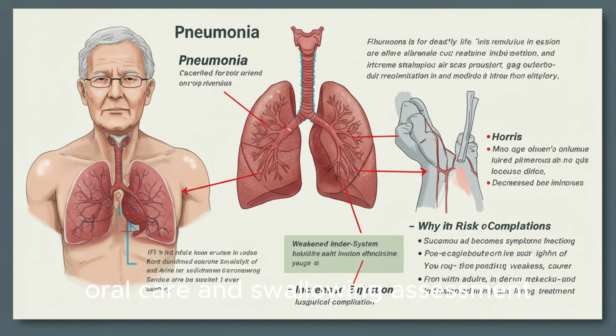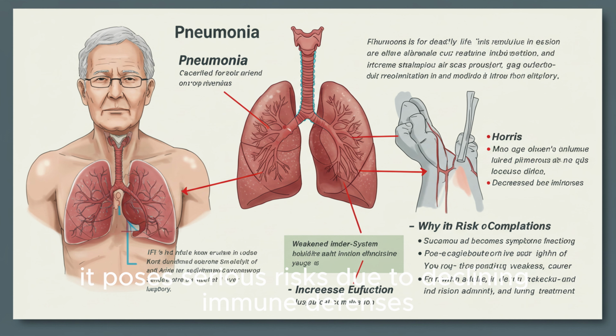Oral care and swallowing assessment, especially in nursing homes or for individuals with dementia or stroke history. Maintaining good oral hygiene and assessing swallowing ability helps prevent aspiration pneumonia. Conclusion. Pneumonia is far more than a simple chest infection, especially for older adults. It poses serious risks due to declining immune defenses, existing health conditions, and slower recovery times.